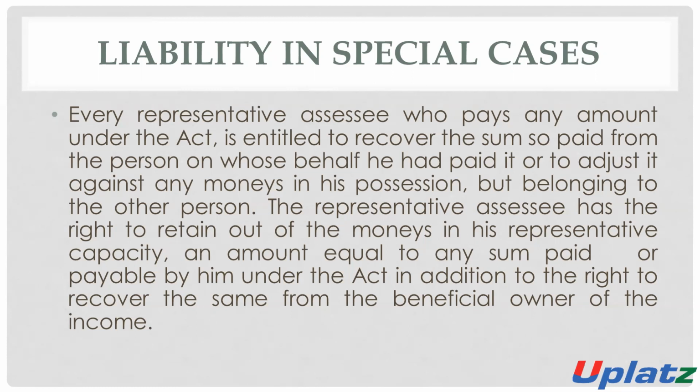He has the right to retain out of the money in his representative capacity an amount equal to the tax which is paid or payable by him under the Act, in addition to the right to recover the same from the beneficial owner of the income.